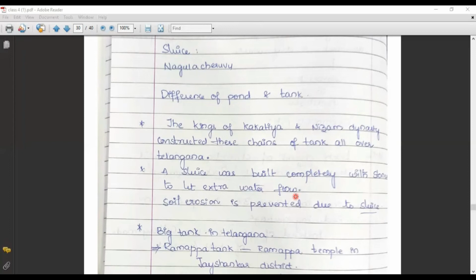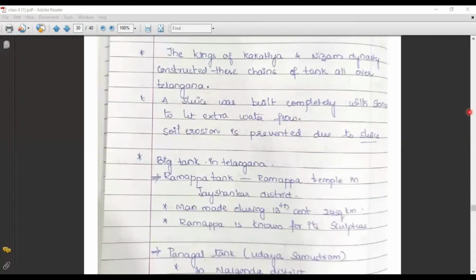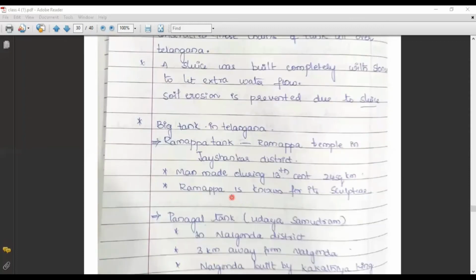So they are going to come out from the sluice. So, big tanks in Telangana. One of the big tanks in Telangana is Ramappa Tank. Ramappa Tank is present near the Ramappa Temple in Jayashankar district, Telangana. This is man-made, from the 13th century, and has an area of 24 square kilometers. The Ramappa temple is specially known for its sculpture.